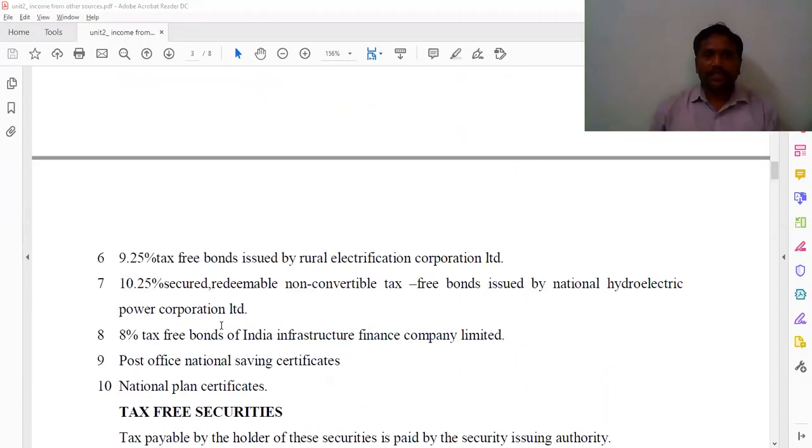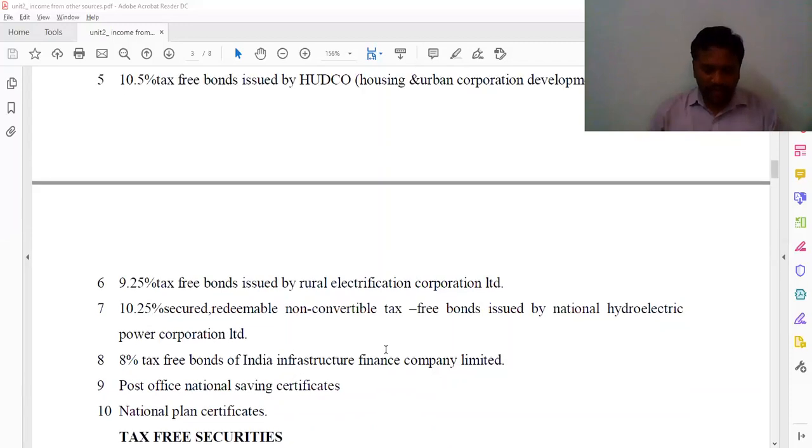And next, 9.2% the Electrical Corporation Limited, 10.2% redeemable and non-convertible tax-free bonds, and 8% tax-free bonds of India Infrastructure Finance Company Limited, Post Office Saving Certificates, and interest on bonds issued by the local authority, state pooled finance entity notified by the central government, and secured redeemable non-convertible railway bonds issued by the Indian Railway Finance Corporation. If any such bonds or securities come, we are going to write that the securities are exempted from the tax.